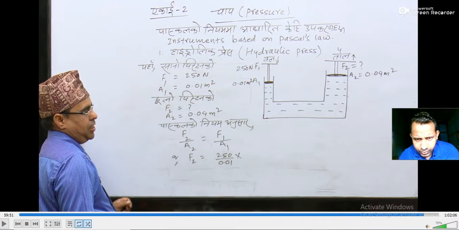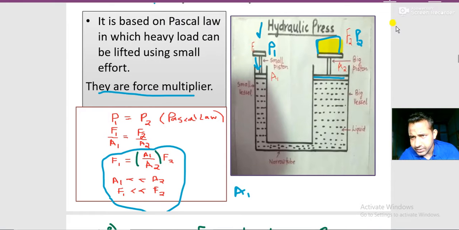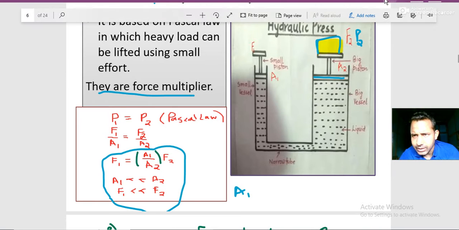Let me copy the question. Okay, 250, 0.01, 0.04. F1 is written over here. F1 equals 250 Newton. I hope you got the thing, and they are quite easy. Now area is given as 0.01 meter square.